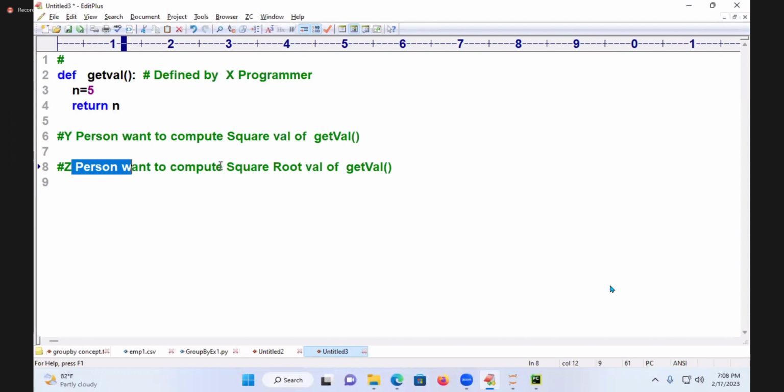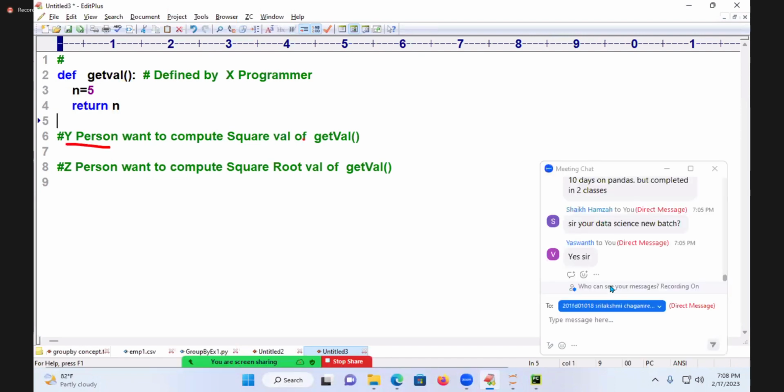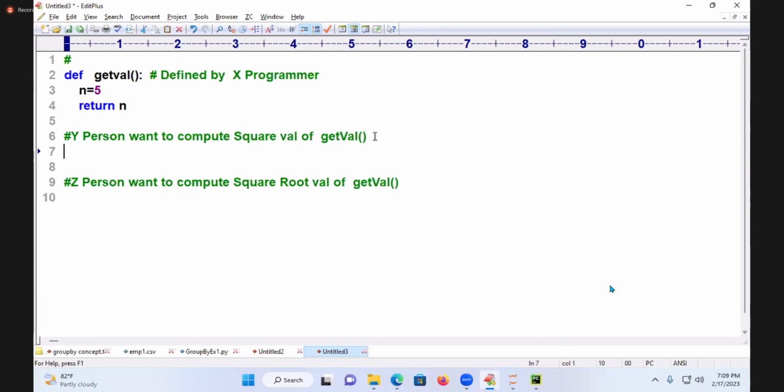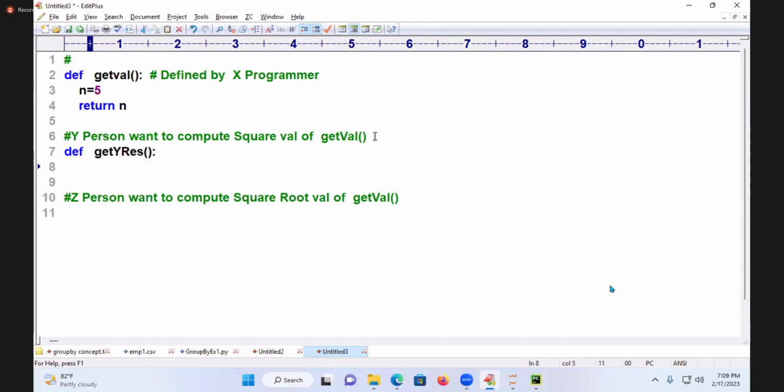The Z person wants to get the square root. Immediately he cannot change the code of that. So what is suitable for both of them? The value returned by get value is similar for both, Y and Z. So what does this Y person have to do? Tell me. What is the result? Get Y result. What is the get Y result here? Squaring of that result. How do you get it?